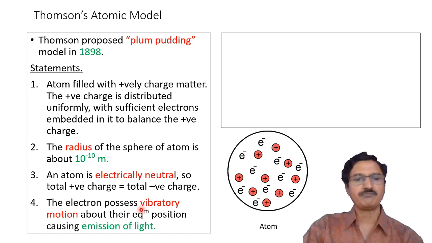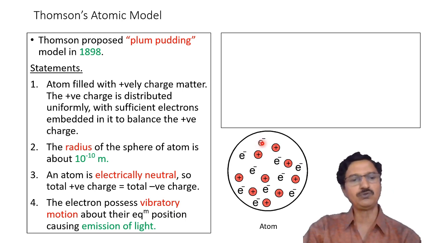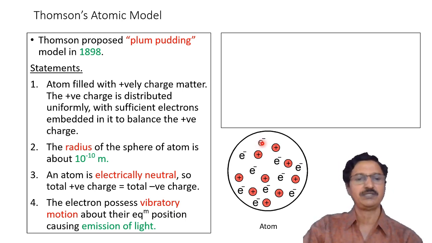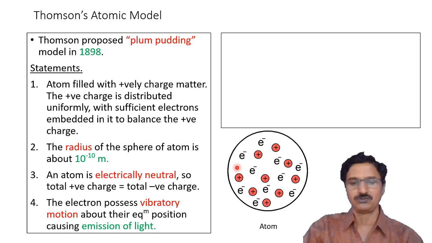The electrons possess vibratory motion about the equilibrium position. It means if we see this electron, it is vibrating about its equilibrium position, and due to this vibrational motion, there is emission of light. So these four statements were made by Thomson.